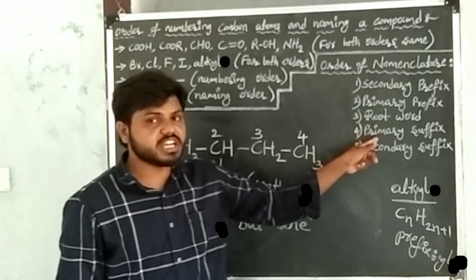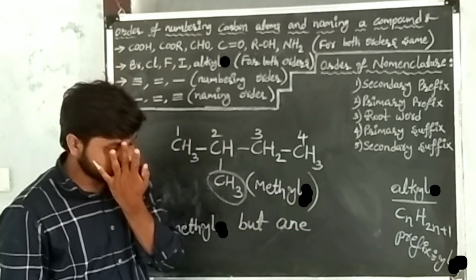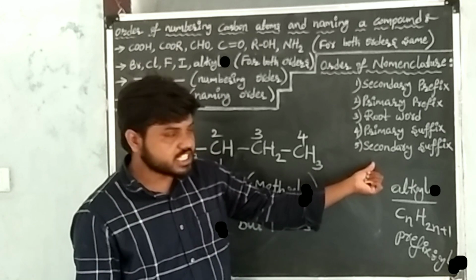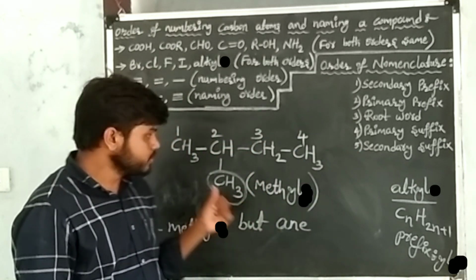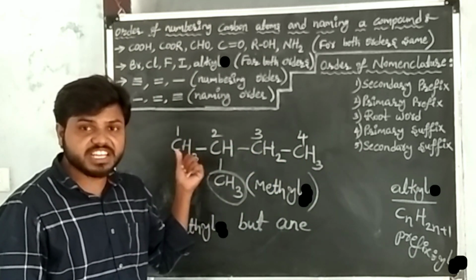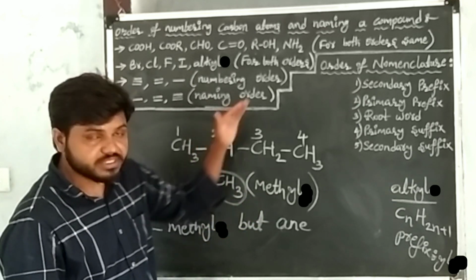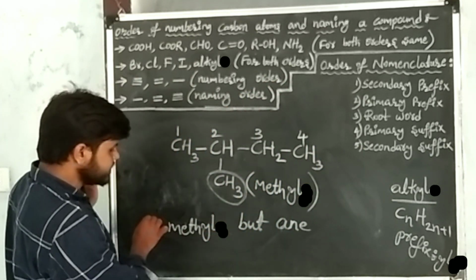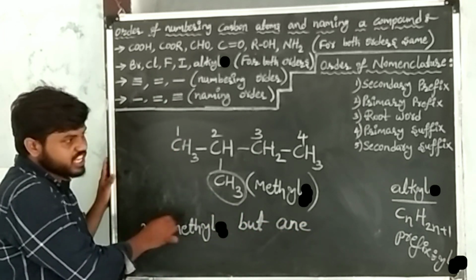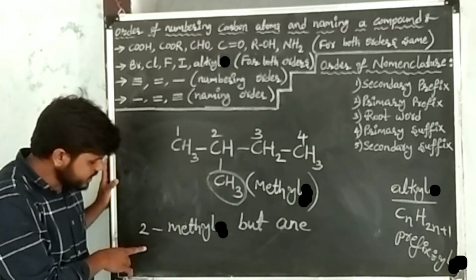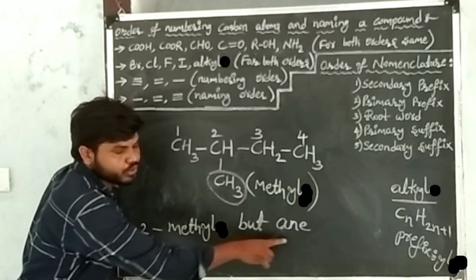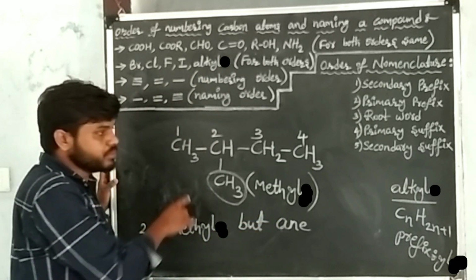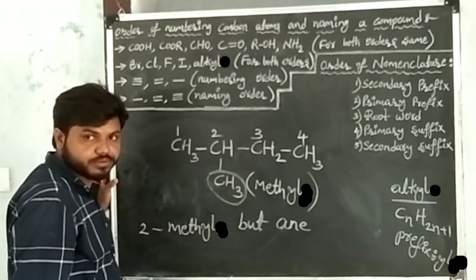So the primary suffix is completed. Now take the secondary suffix. Secondary suffixes are what here? Functional groups. Functional groups are not present in the given carbon compound. So this is our required IUPAC name of the given carbon compound, that is 2-methylbutane. 2-methylbutane is the IUPAC name of the given carbon compound.